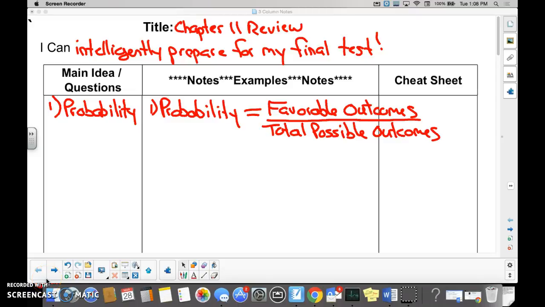All right, ladies and gentlemen, this is your Chapter 11 review. The I can statement is what, Laura? I can intelligently prepare for my final test. My final test in Chapter 11. Good. We started off our notes.